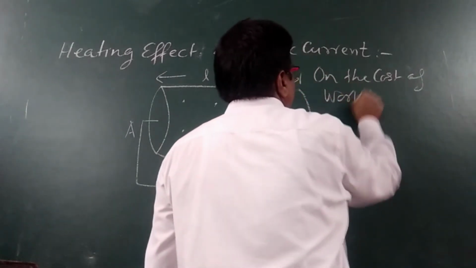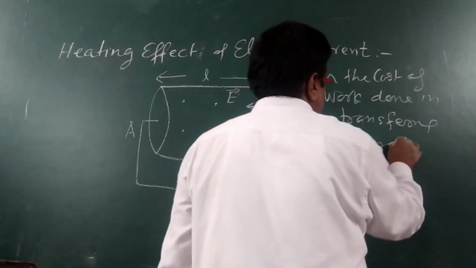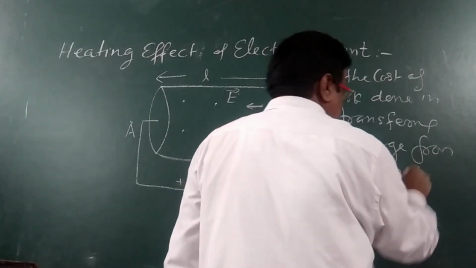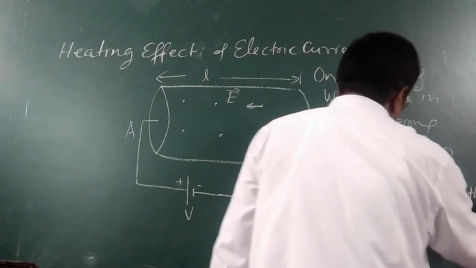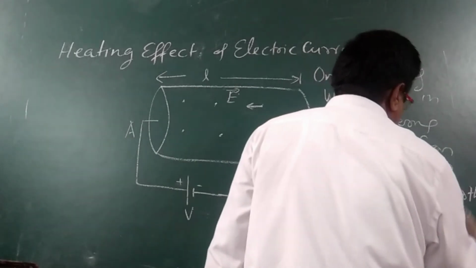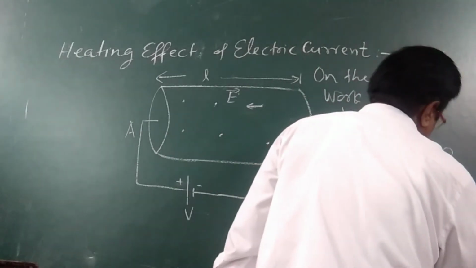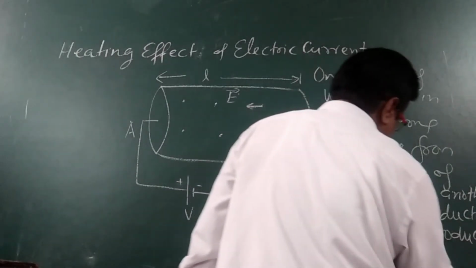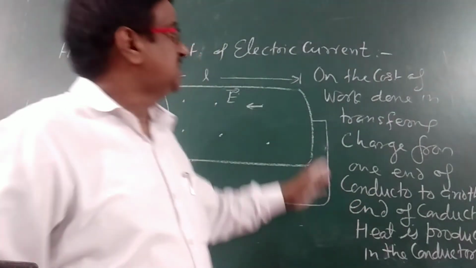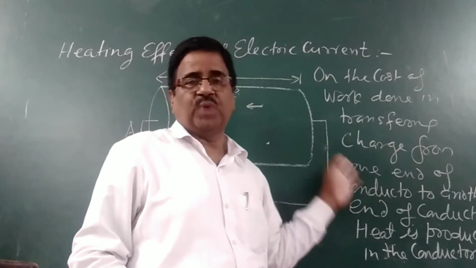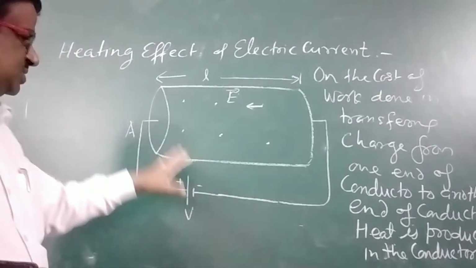So, at the cost of work done in transferring charge from one end of the conductor to another end of the conductor, heat is produced in the conductor. This is the main theme.